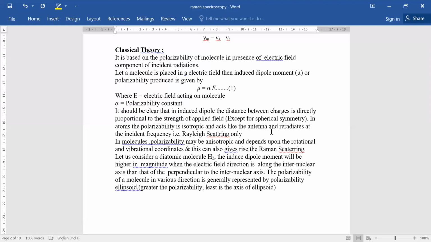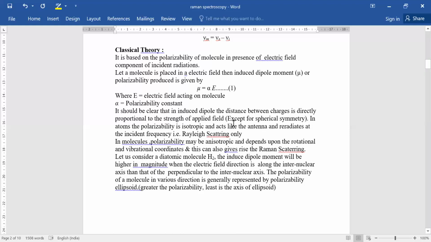Generally, in atoms, the polarizability is isotropic. We know the difference between isotropy and anisotropy. In isotropy, we get the same value in different directions, while in anisotropic, the value changes in going in different directions.